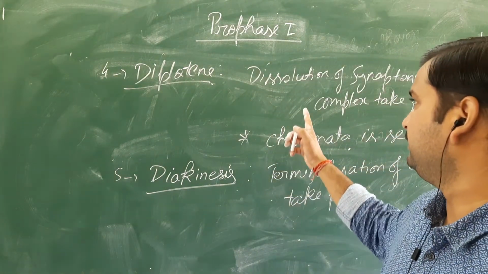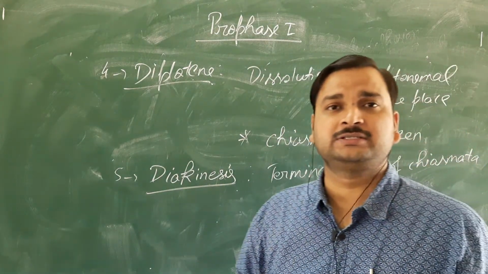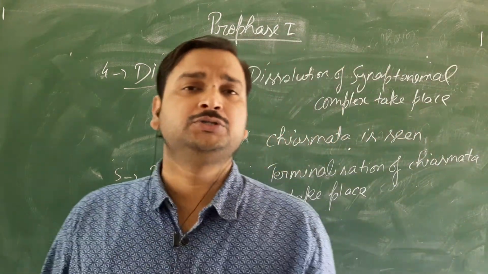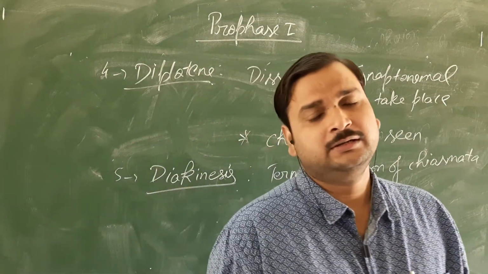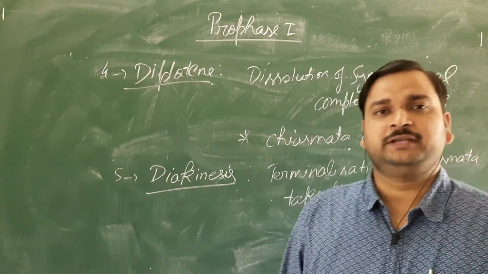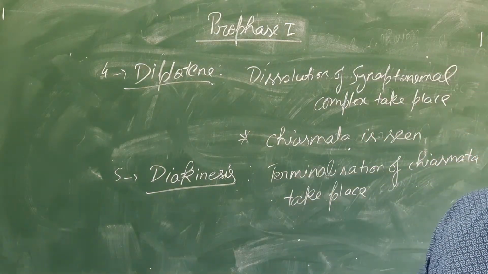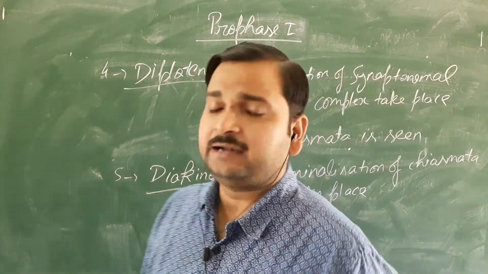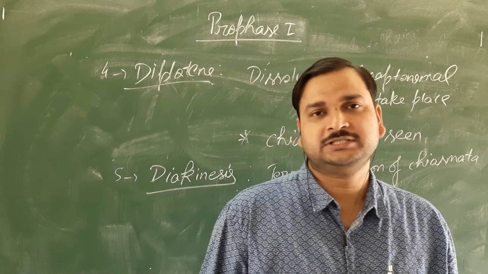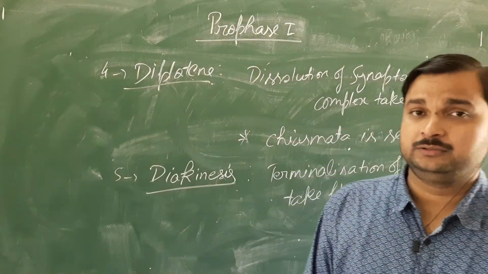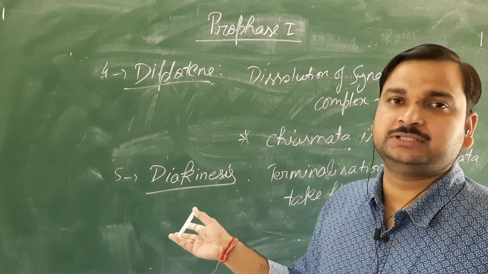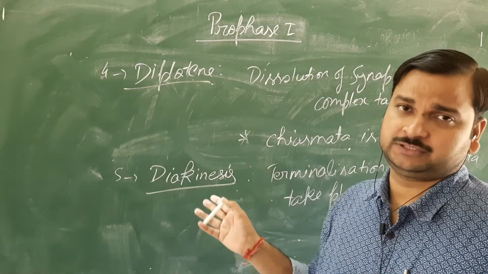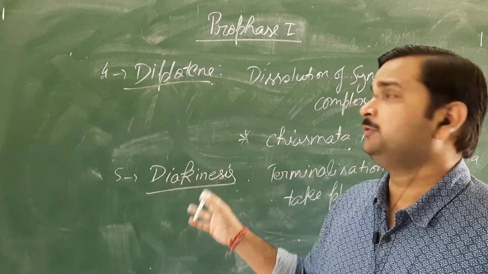And the synaptonemal complex, whose dissolution was taking place, will in the case of diakinesis be completely dissolved. So these two events will take place: complete dissolution of the synaptonemal complex and terminalization of the chiasmata. Very important. Actually, this diakinesis is the last stage, the late prophase of prophase first. It is the last event of prophase first.